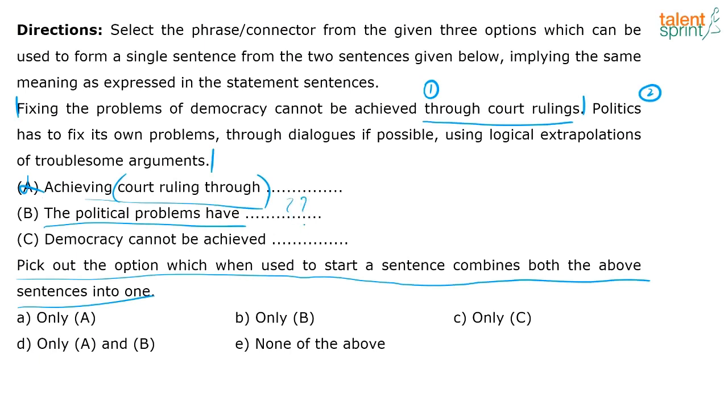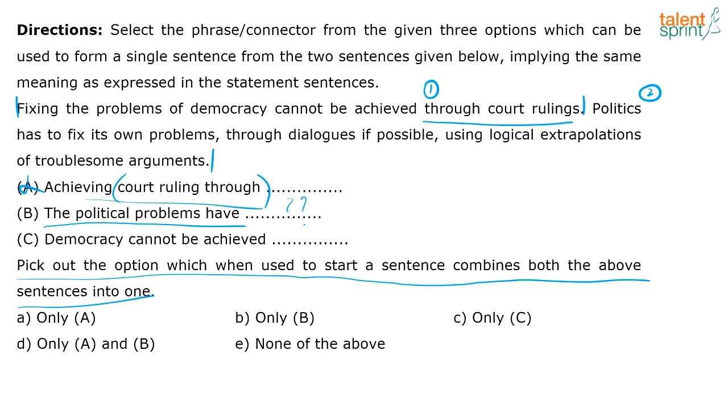What about C? Democracy cannot be achieved. Okay, if I say democracy cannot be achieved through court rulings, how will I connect the next sentence? It's a standalone sentence, right? How will I connect the next sentence? Democracy cannot be achieved through court rulings. Okay, so what do I do then? Politics has to fix its own problems through dialogues if possible, using logical extrapolations of troublesome arguments.